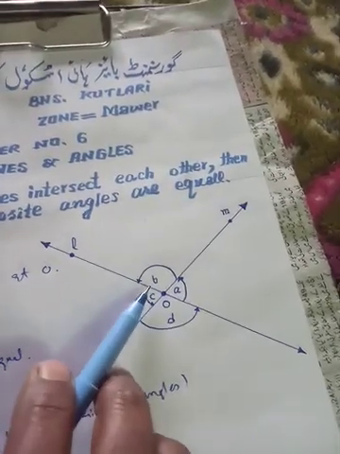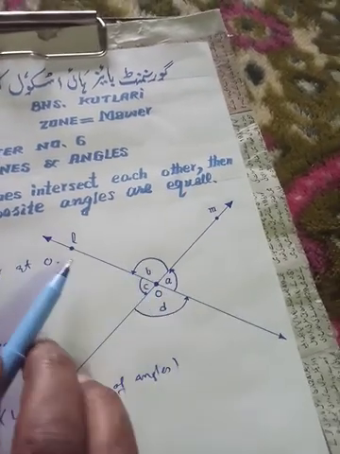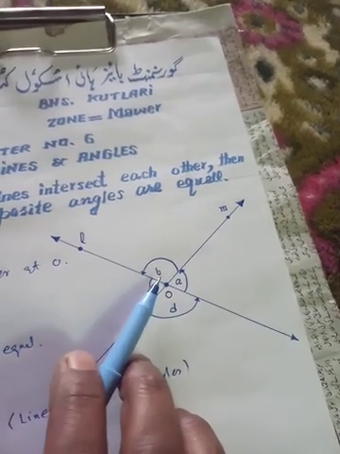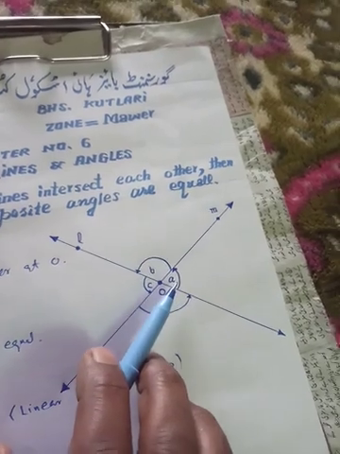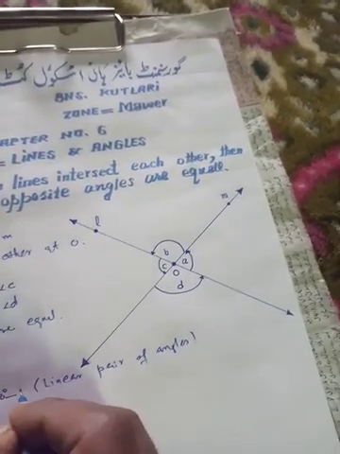Angle A and angle B, both these two angles are formed on one side of the line L. So the sum of these two angles is always 180 because they are a linear pair of angles. Similarly, we write here the first equation.